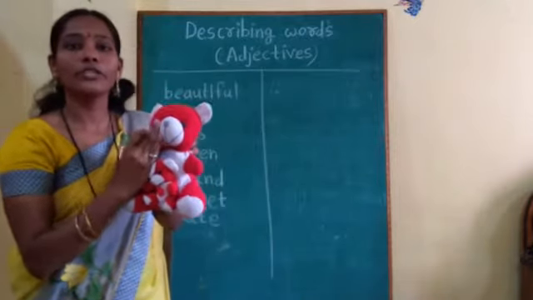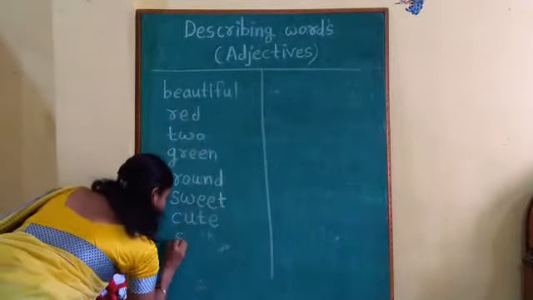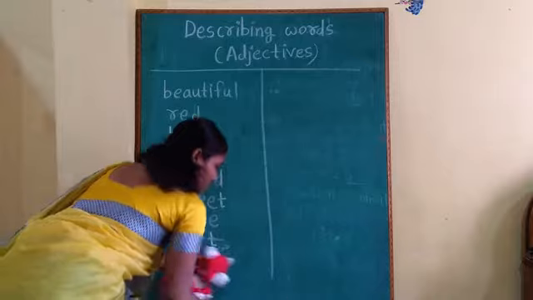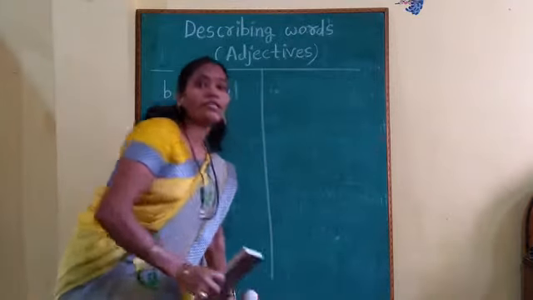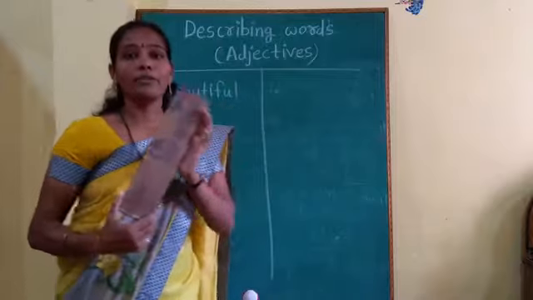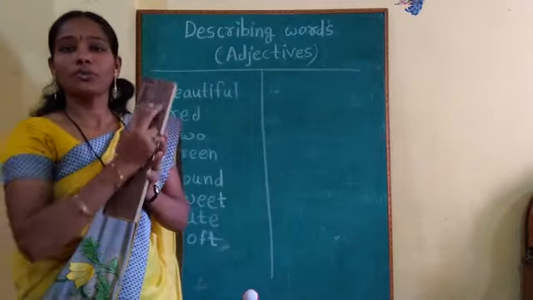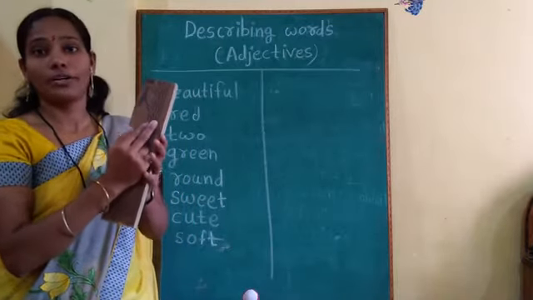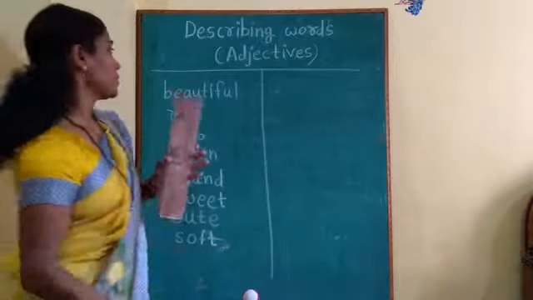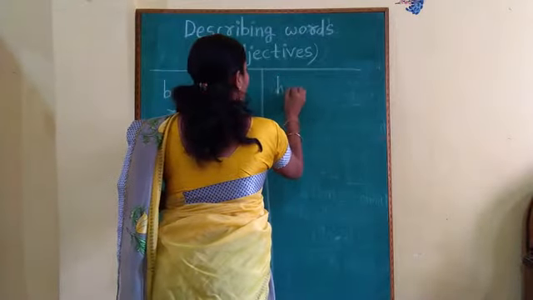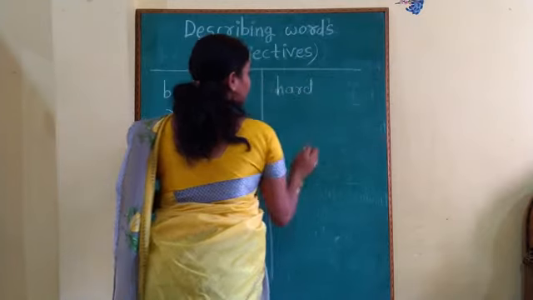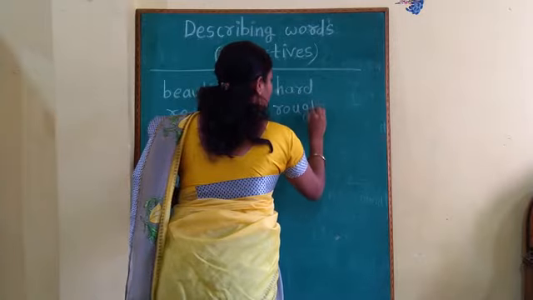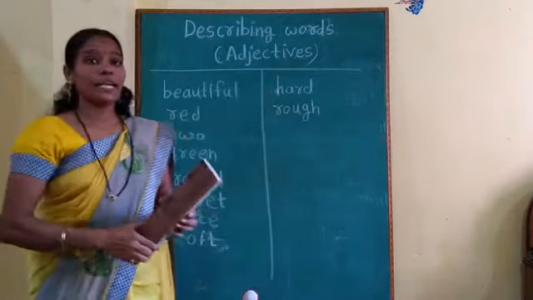Even we can use another word for this doll. It's a very soft doll. So I will write here S-O-F-T, soft. In the same way, I have here another thing to show you. Here I have one wooden plug. If we touch this wooden plug, I feel very hard or rough. So hard or rough, it will be the adjective for this. So here I will write hard, H-A-R-D, hard, or rough, R-O-U-G-H, rough. Did you understand the adjective?